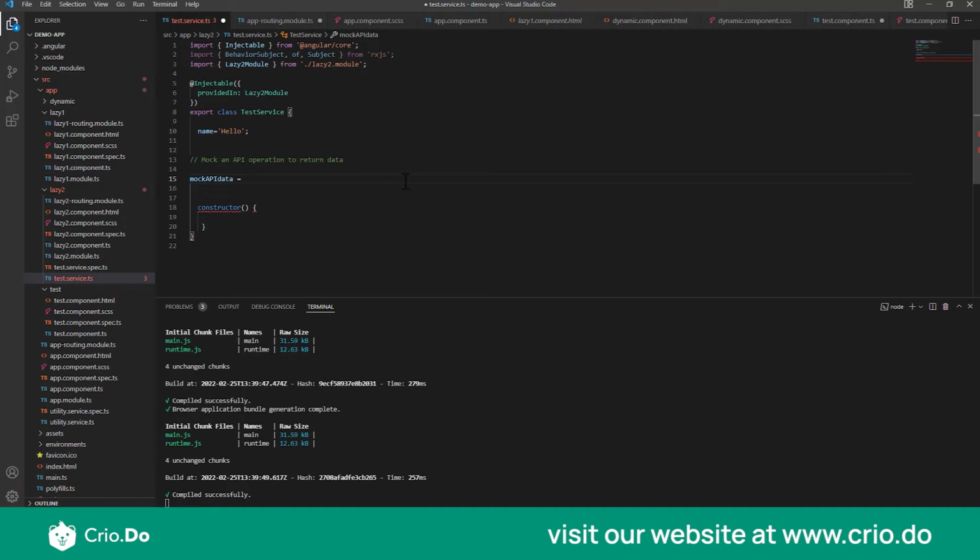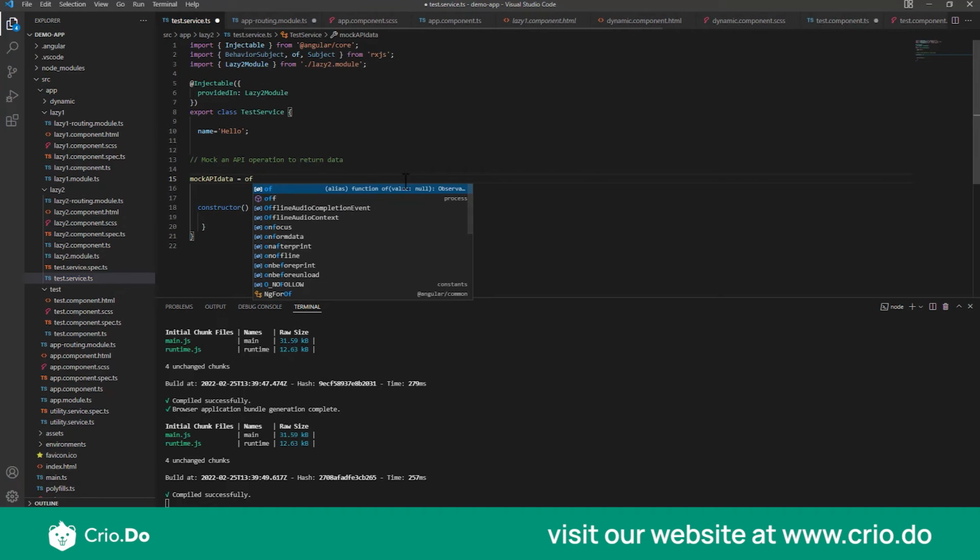There are predominantly two ways in which you can assign it some data. One is you can use an of operator. If you just type of, it will give you the thing. Just press enter, it will import this of directly for you. When you use the of operator, what RxJS does for you is anything you pass as an argument of this of operator, it will return that as data back to you.